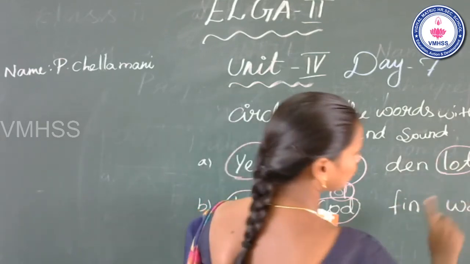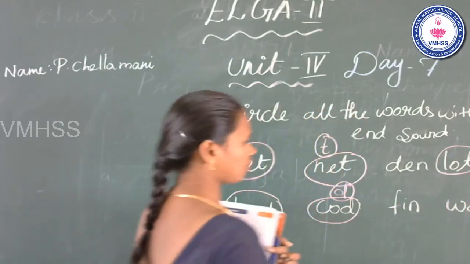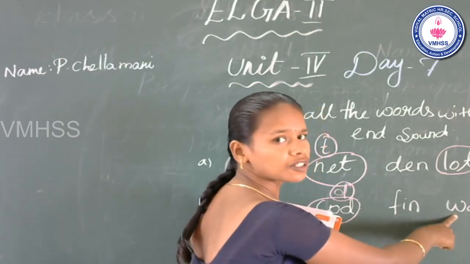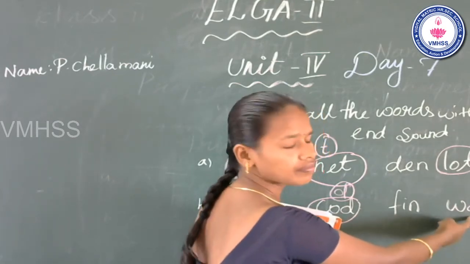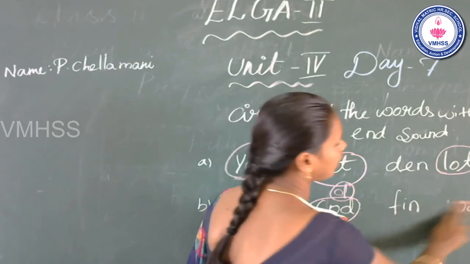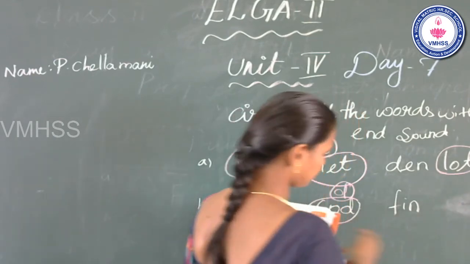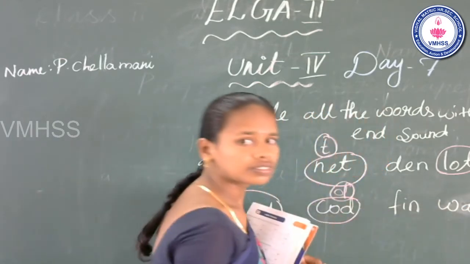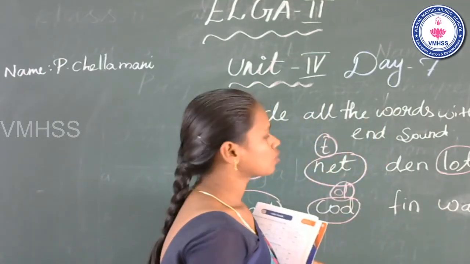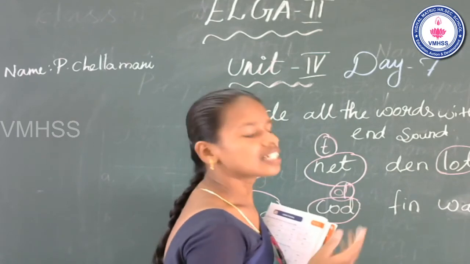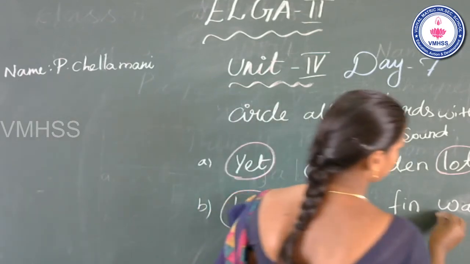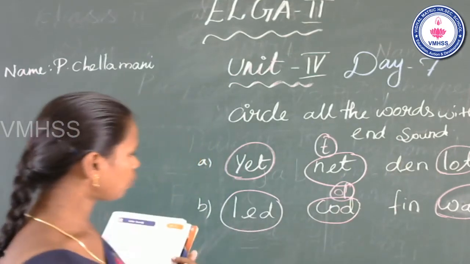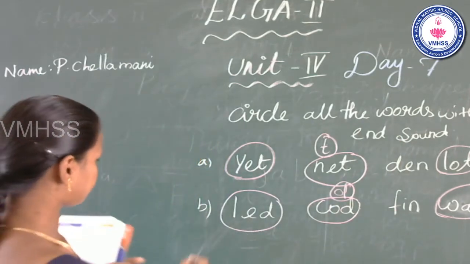See the fourth one. Wag. What is the word? Wag. Beginning v, middle a, end the. This word have end sound the. Yes. So you can circle it. Is that clear? Now go to the C1.